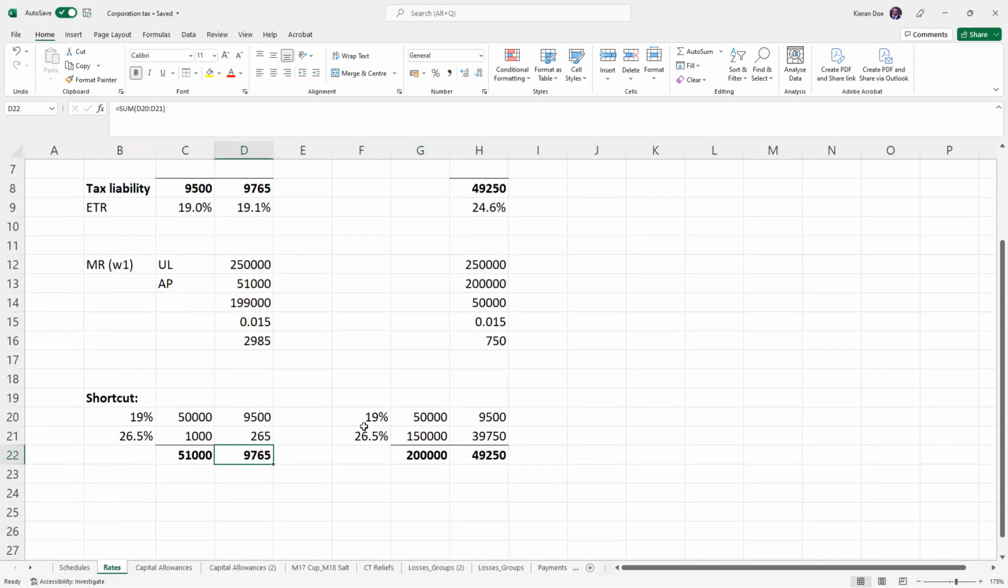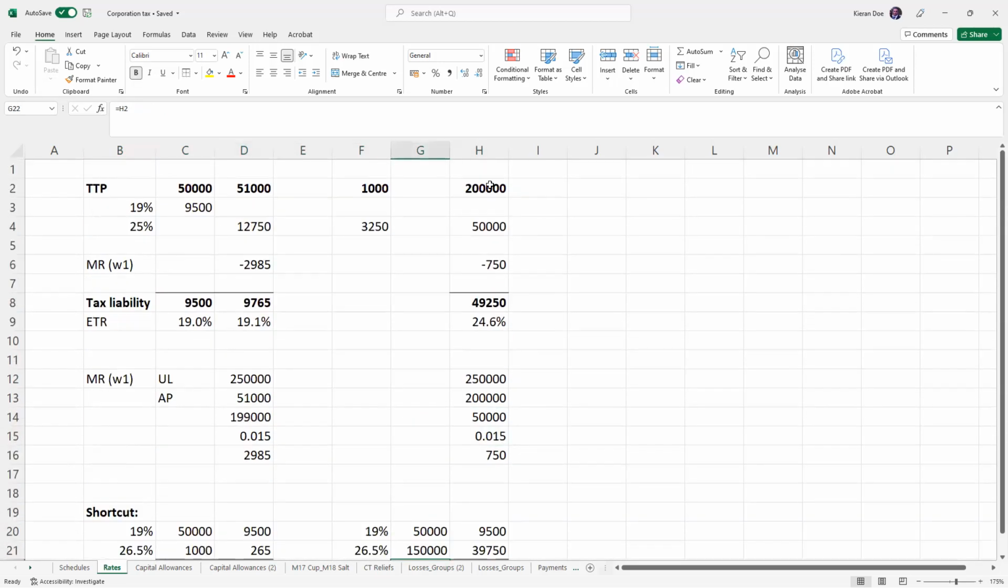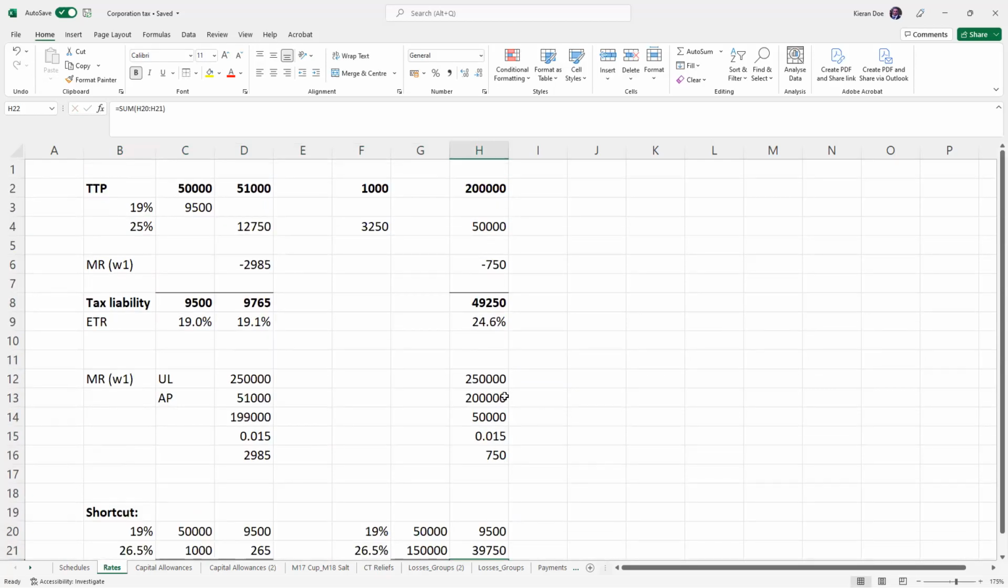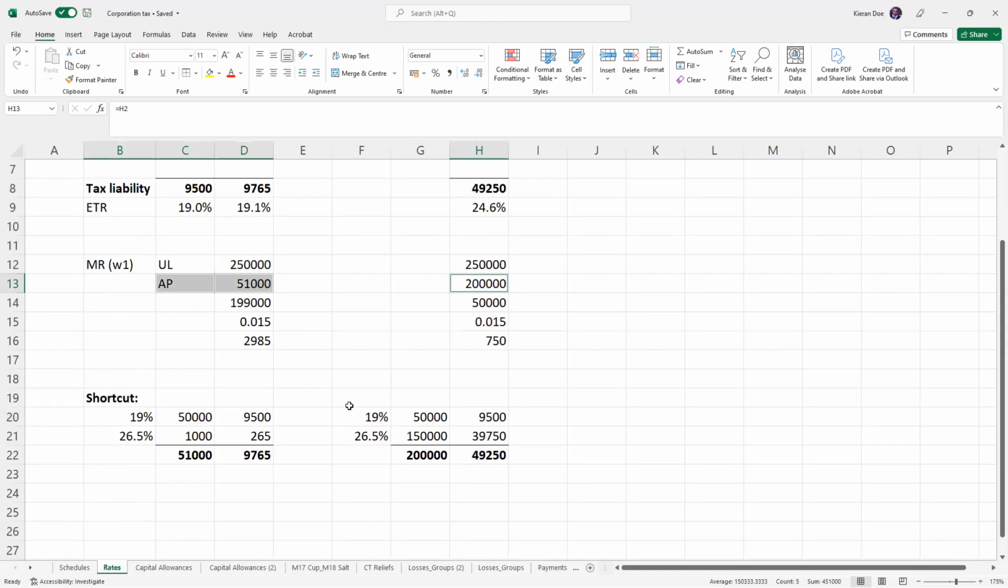And of course, the same can be done with anything. So this company, this example, profits are 200,000, first 50 at 19, the rest at 26.5, and then you can get the tax liability that way. But only if the total taxable profits and augmented profits are the same, i.e. there's no dividend income from non-group companies. And only in more tax planning questions like best use of a loss.